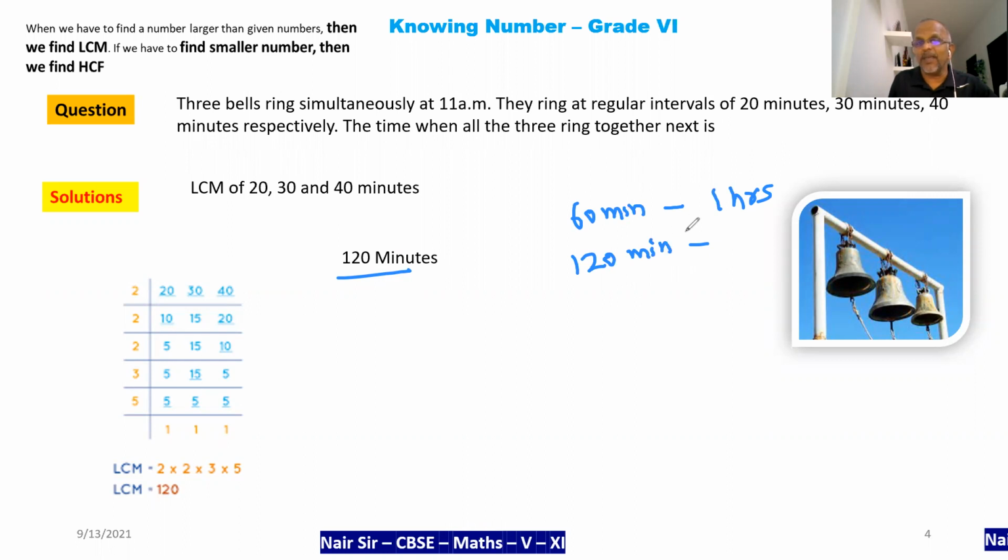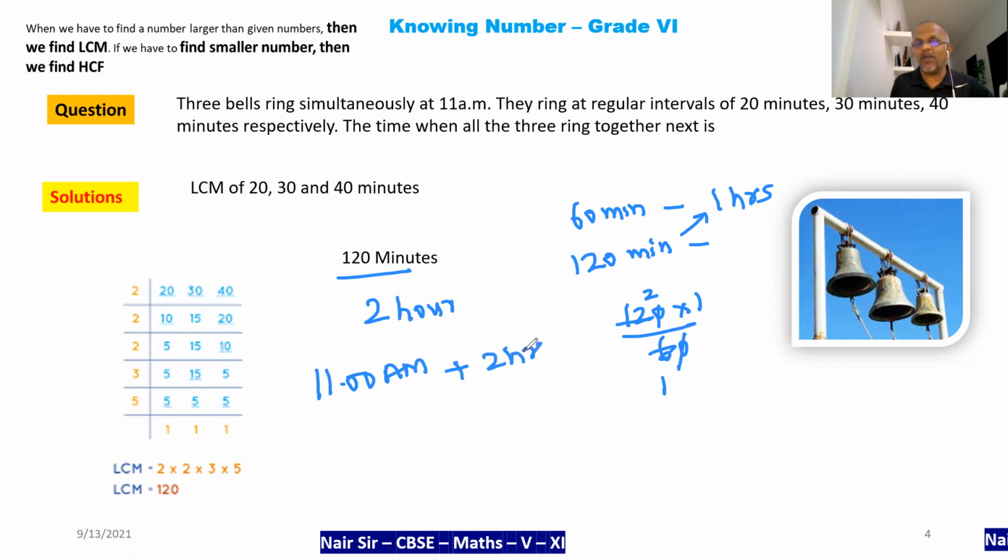So this will be a cross multiplication: 120 into 1 upon 60. 0, 0 get cancelled. 6 1s are 6, 6 2s are 12. It is 2, and the unit now is hours. Now, when was the first time the bell rang? It rang at 11 a.m. And when you add 2 hours, what will happen? It will be 11 plus 1, 12. 12 is noon. 12 plus 1 is 1 p.m. And that is your answer.